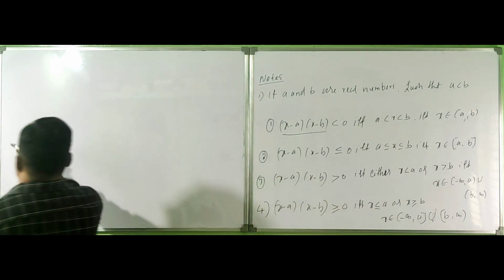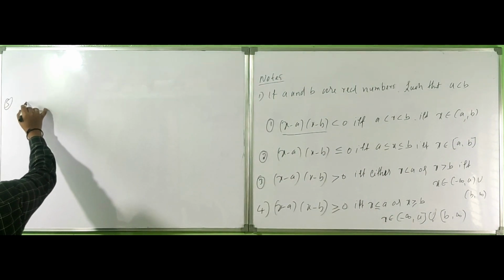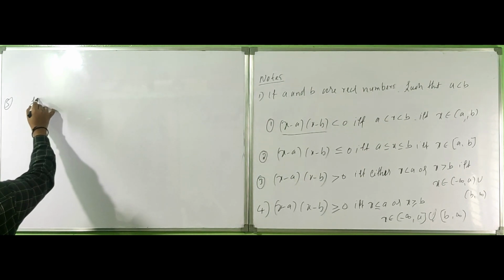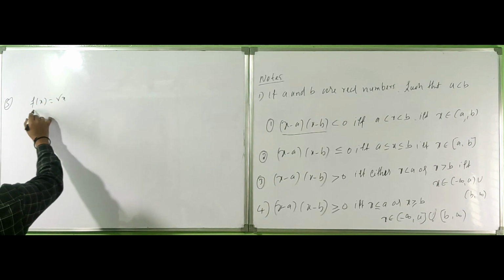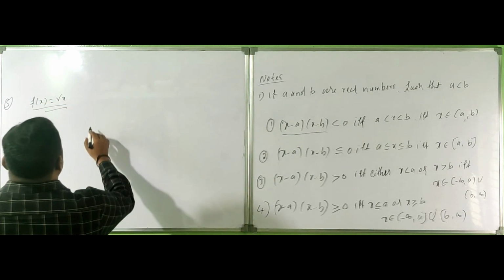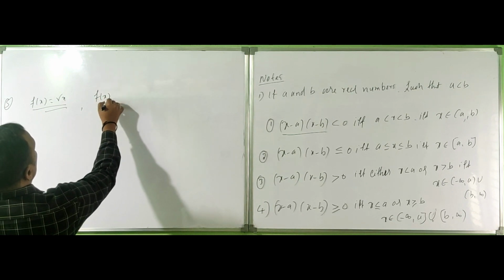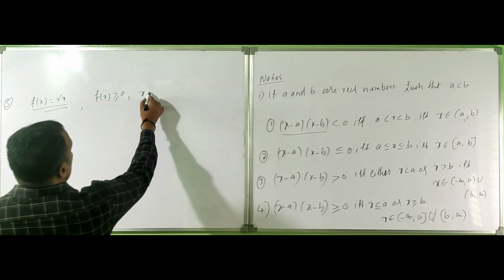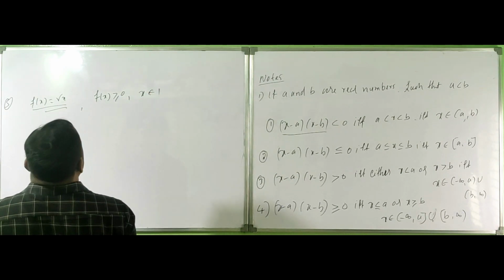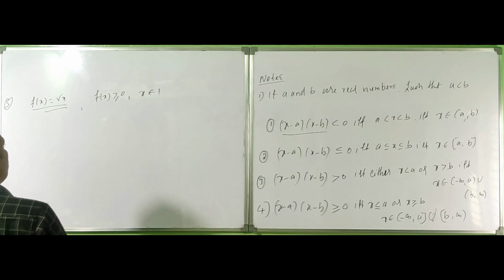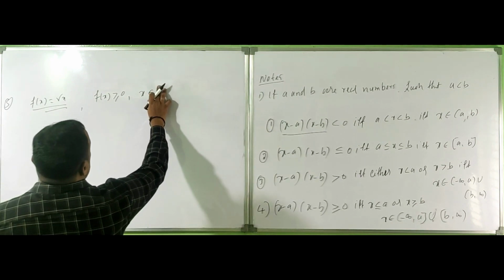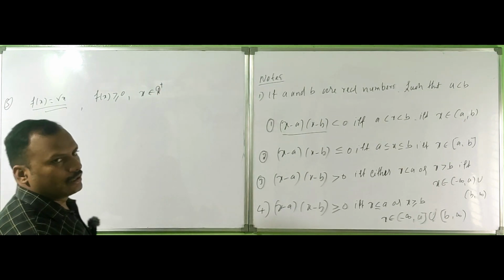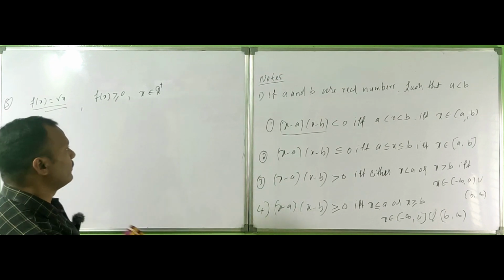Now a fifth one, which is not mentioned in the books. If f(x) = √x, then f(x) ≥ 0 for all x belongs to R plus, only the positive part of the real numbers.